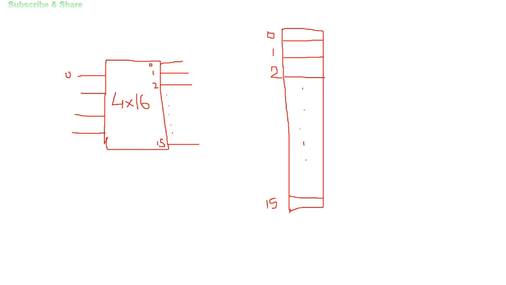So if I am supplying 0 0 0 0, all these inputs are zeros, then obviously we'll have a 1 on the 0th output line, and all the remaining output lines will produce a 0. If this 0th line is connected to the 0th location, it enables the clock of all the flip-flops which are arranged adjacent to each other in this location. As if there are 4 flip-flops, these are individual flip-flops.